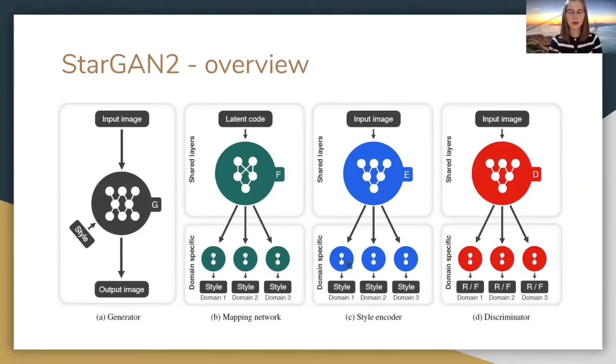As you can see, there are two new modules introduced, that is a mapping network and a style encoder. The mapping network learns to transform random Gaussian noise into a style code, while the encoder learns to extract the style code from a given reference image. Also notice that all modules except the generator contain multiple output branches, one of which is selected when training the corresponding domain. So by using this approach, the generator learns how to successfully synthesize diverse images over multiple domains.